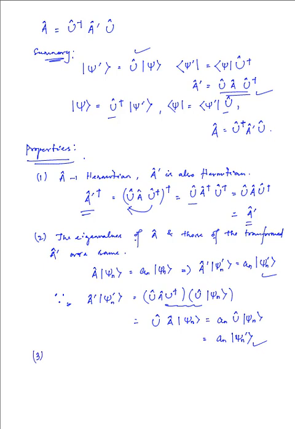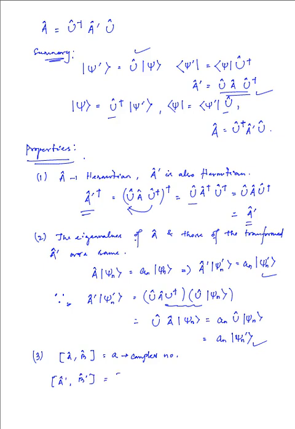As for the third property, the commutators that are equal to complex numbers remain unchanged under unitary transformations. Since we have the commutation of A and B equal to a, where a is a complex number, and then that is given by A primed commuting with B primed.